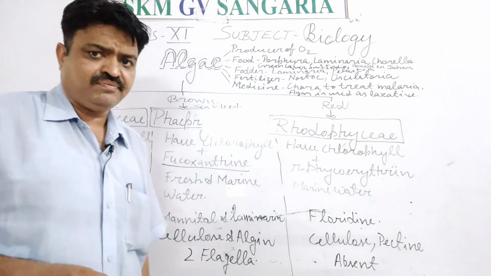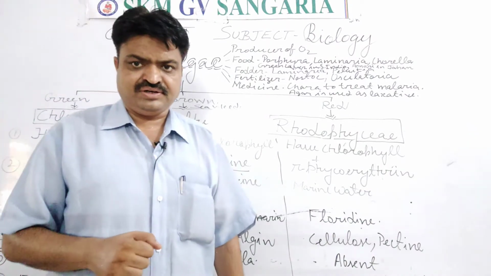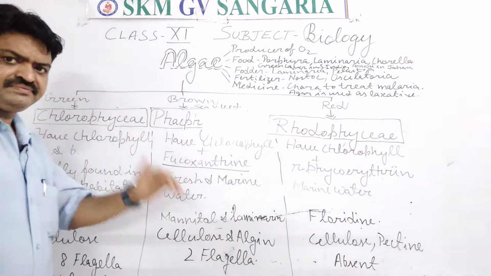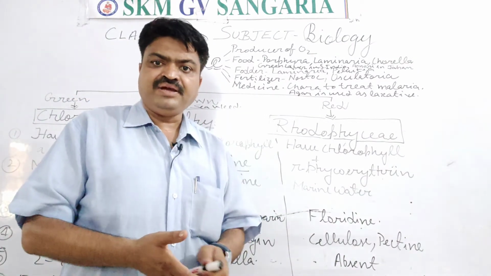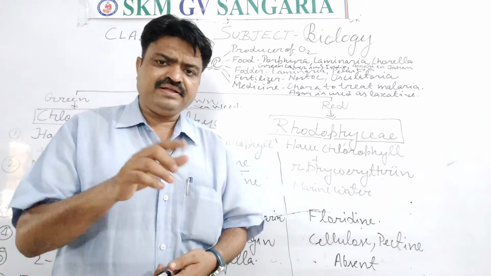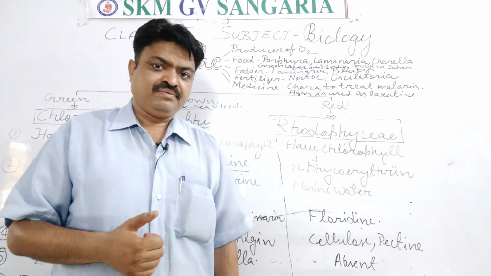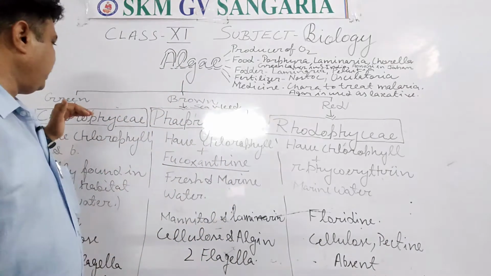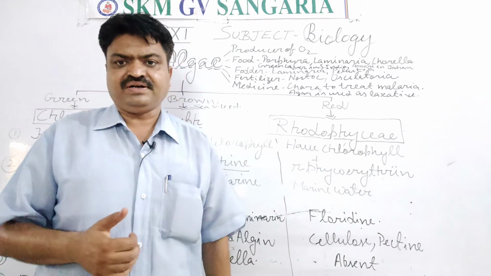Now we come to the habitat. They have different types of habitat. Chlorophyceae is found mainly in aquatic habitats, in fresh water.